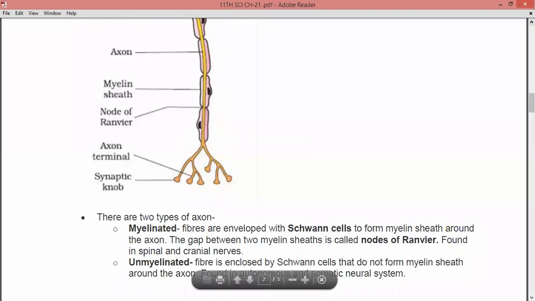The second type of axon is the unmyelinated axon, where the fiber is enclosed by Schwann cells that do not form any myelin sheath around the axon. As the myelin sheath is absent here, this type of axon is known as an unmyelinated axon. An example is that it is found in the autonomic nervous system as well as the somatic nervous system. So these are the two main types of axons, myelinated and unmyelinated. Myelinated means it has the myelin sheath. Unmyelinated means it does not have the myelin sheath.